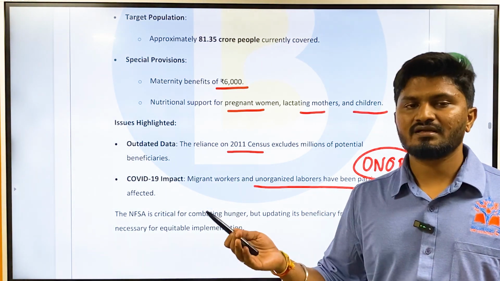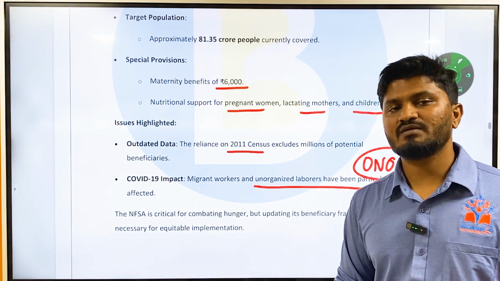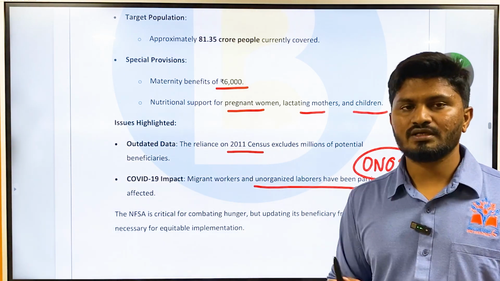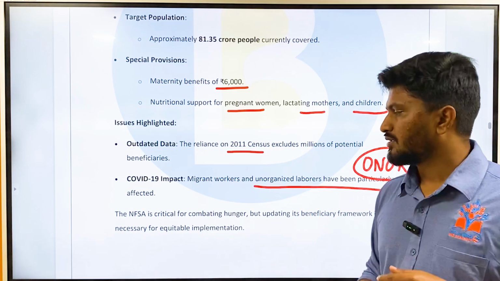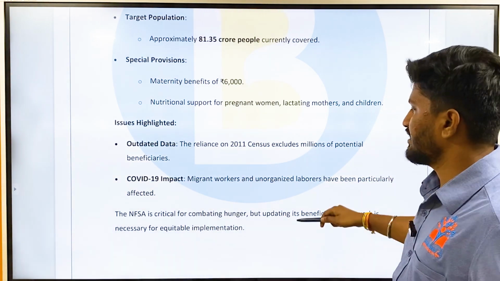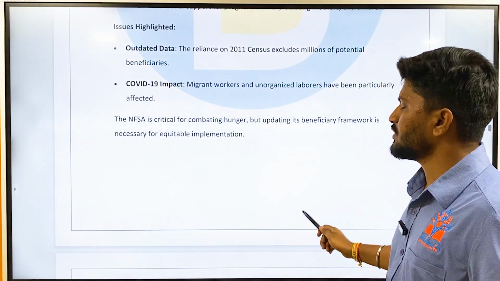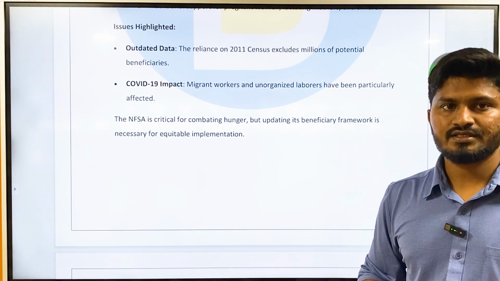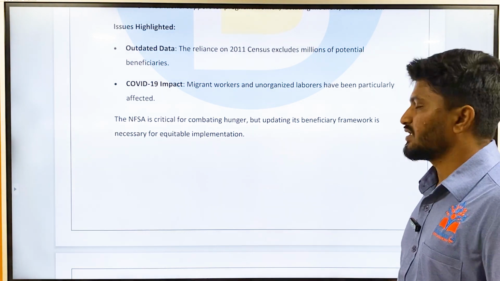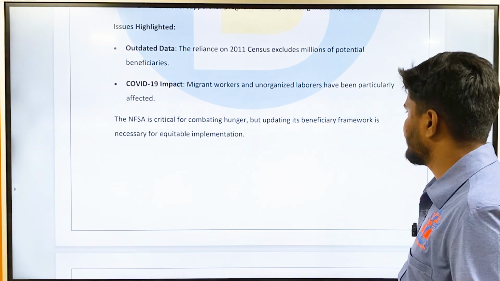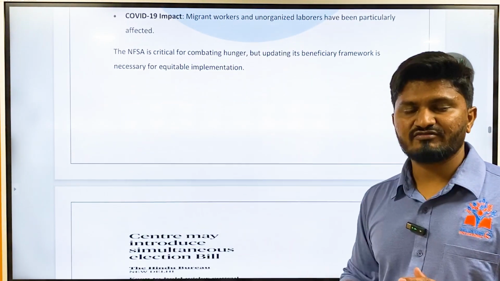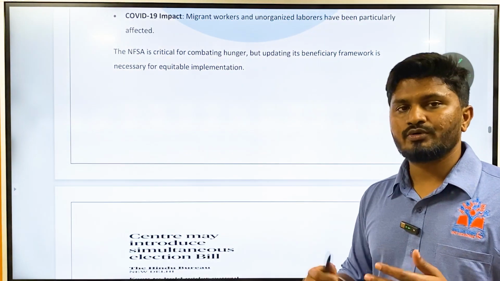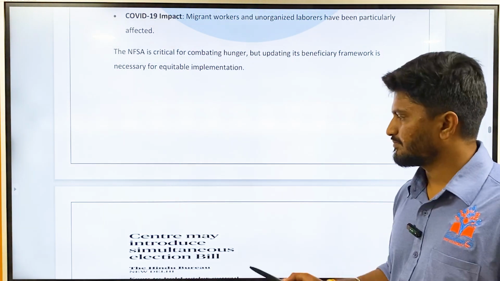Even if you belong to Bihar and you are working in Karnataka, you will be able to get the benefits of NFSA under the new one nation one ration card, which will be beneficial for these migrant workers. But at present it has not yet been completely implemented. So the article says that NFSA is critical for combating hunger, but updating its beneficiaries is the need of the hour, so that the benefits of NFSA can accrue to all the beneficiaries.